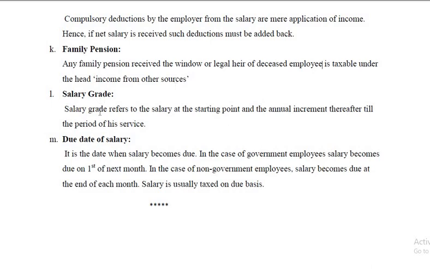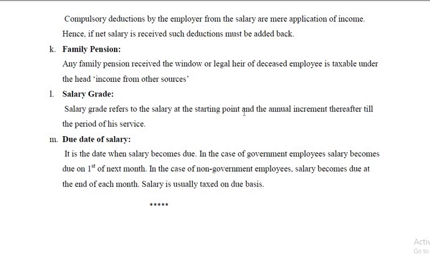Salary grade. Salary grade refers to salary at the starting point and the annual increment thereafter till the period of his service. For example, the salary grade of an employee is rupees 10,000 - 1,000 - 15,000 - 2,000. What it means is his starting basic pay is 10,000 and he is entitled to an annual increment of rupees 1,000.